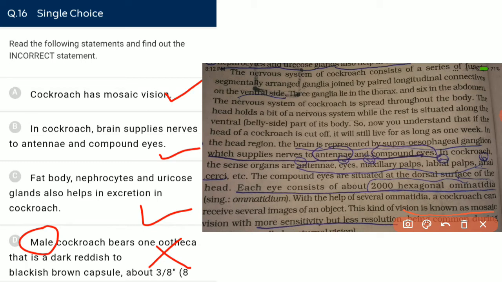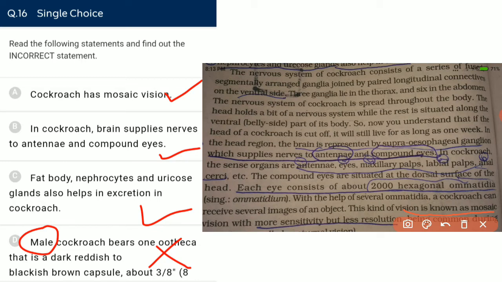I am not telling you something new. NCERT is telling this, and it is very important. The mosaic vision found in the cockroach has more sensitivity and less resolution. Resolution means how well it can differentiate between 2 points.